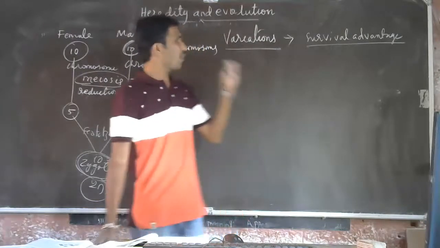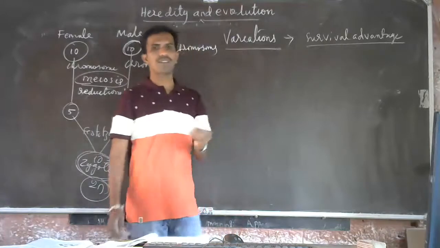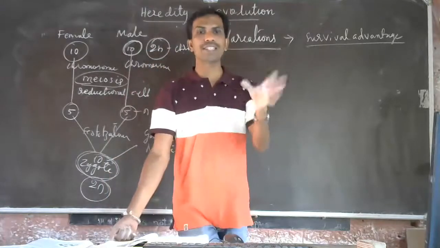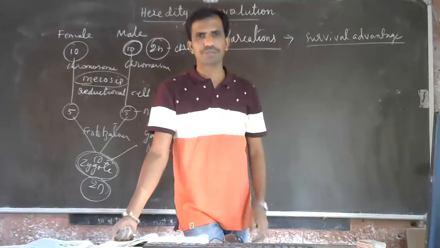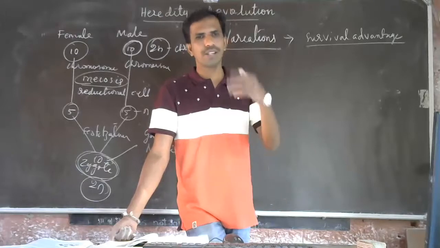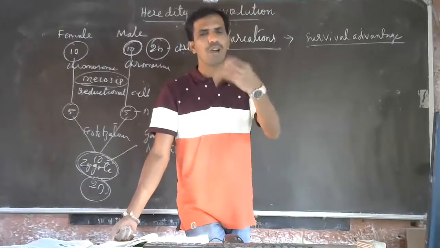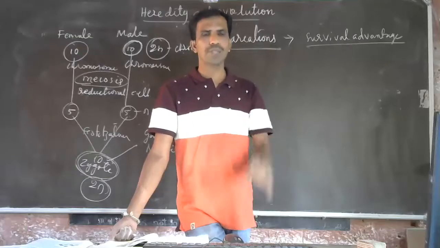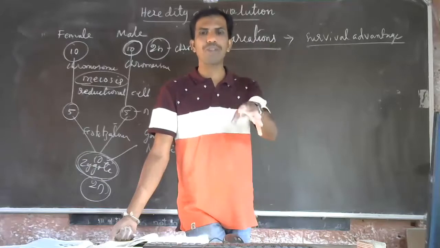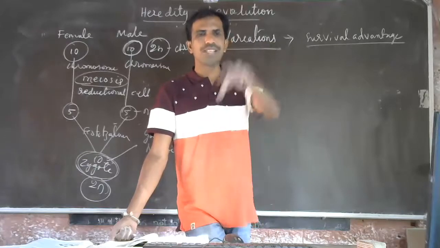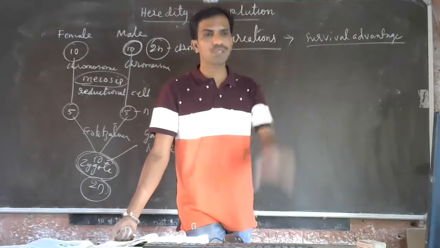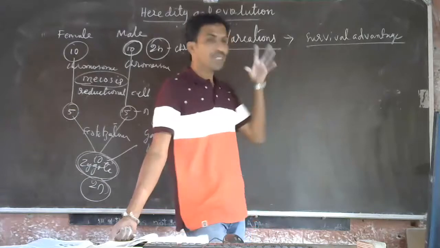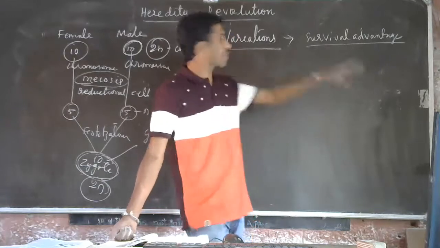Understood? If variations are not seen in an organism, it may become extinct. Extinct means the animals will not be present at all. So it becomes extinct, means the species will not be present in the environment. You know what is species? Species is a group of animals or plants which has a similar character and can breed among themselves. That is called as species. Survival of the species depends on the variations.